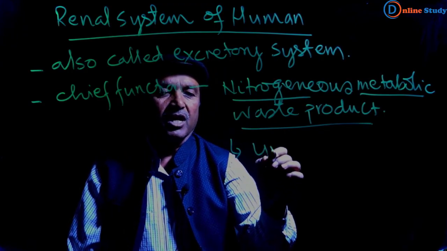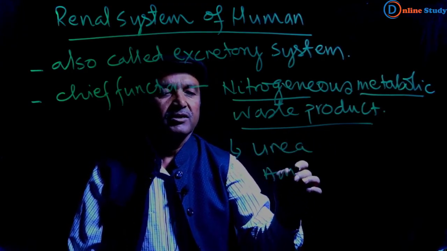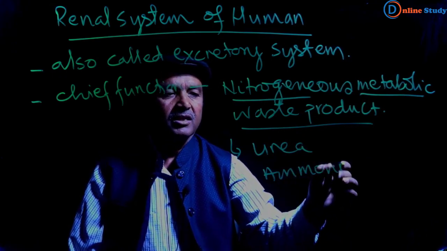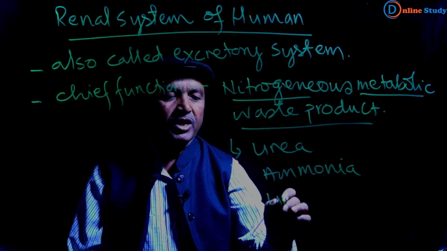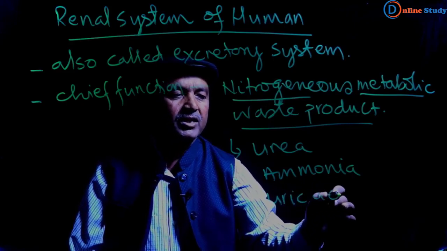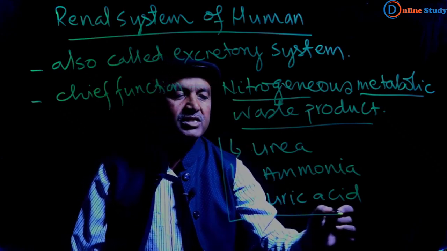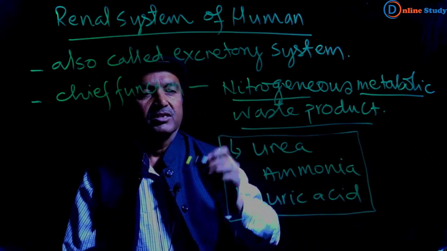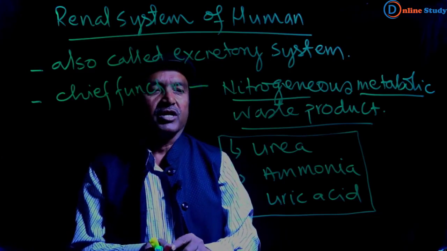First is urea, second is ammonia, and the last one is uric acid. These are the three nitrogenous metabolic waste products.